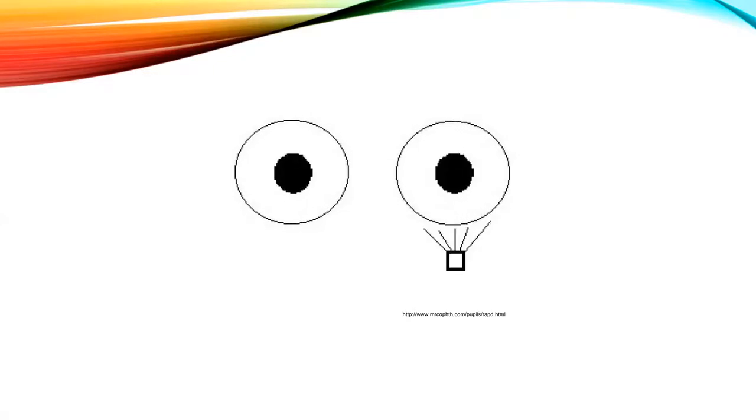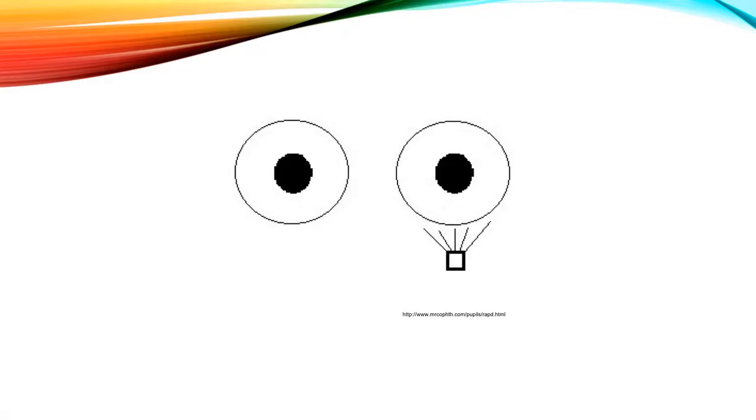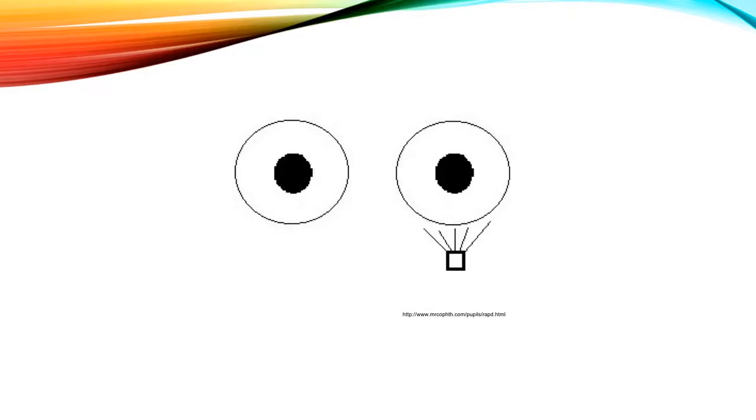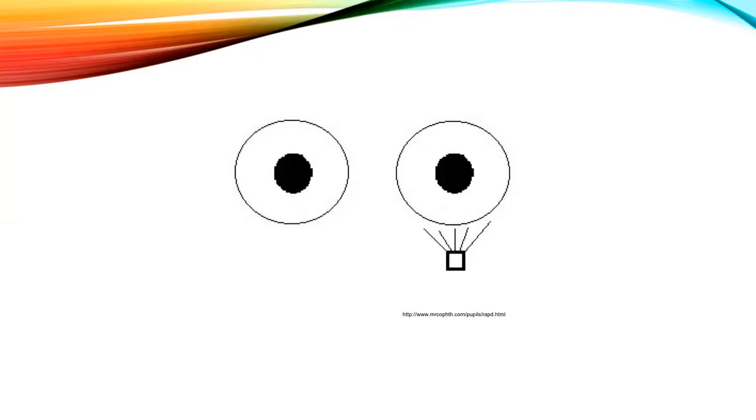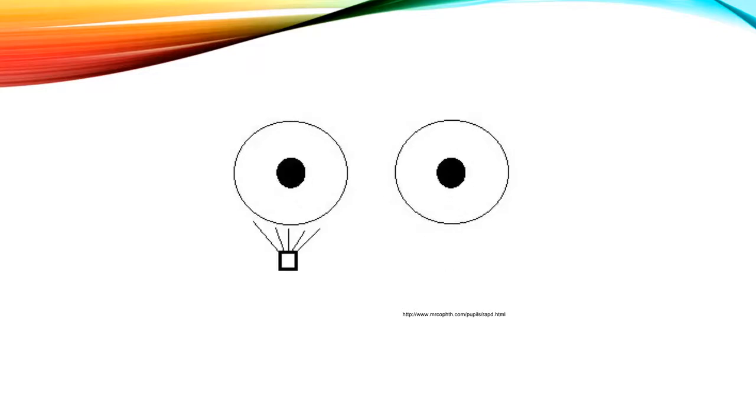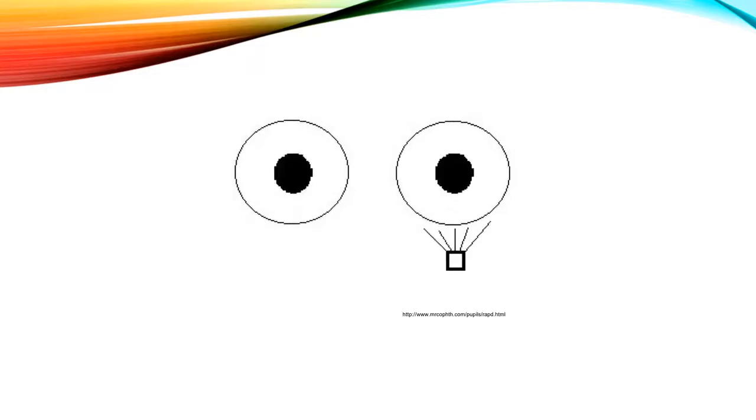So I just want to clarify the concept about when you would detect an RAPD. Would you see an RAPD in glaucoma patients? Yes or no? How many of you would say no? How many of you would say yes? So would you see RAPD in patients with non-glaucomatous optic neuropathy?